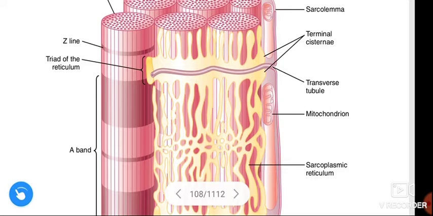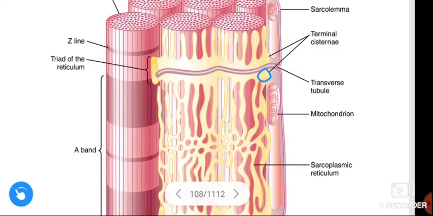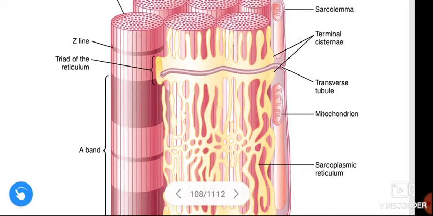The first is the terminal cisternae, and the second one is the longitudinal tubule. These are the two parts of the sarcoplasmic reticulum.